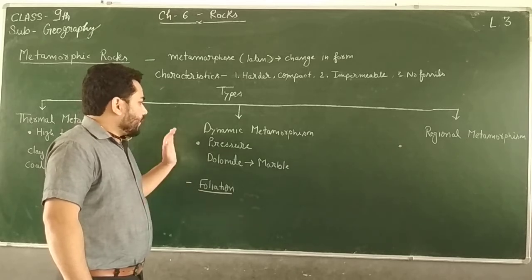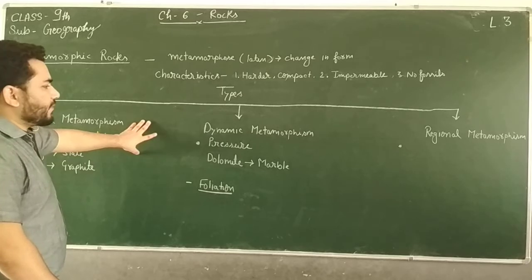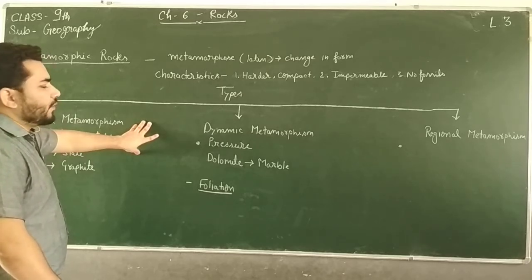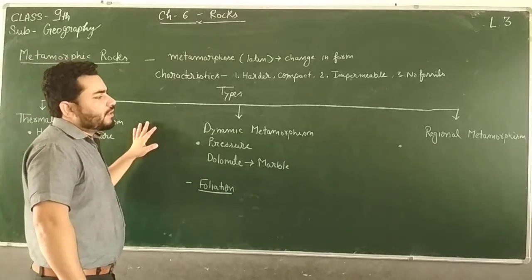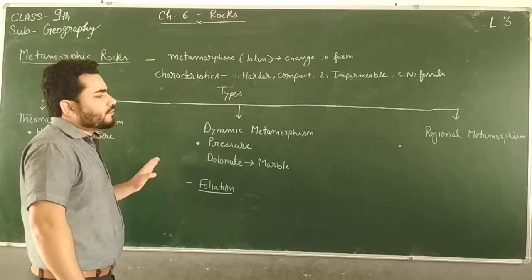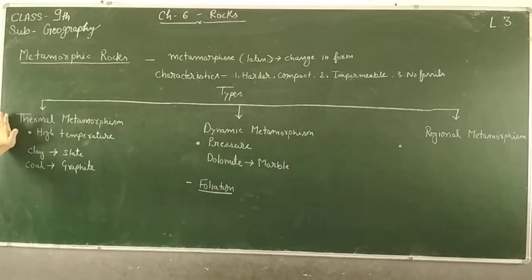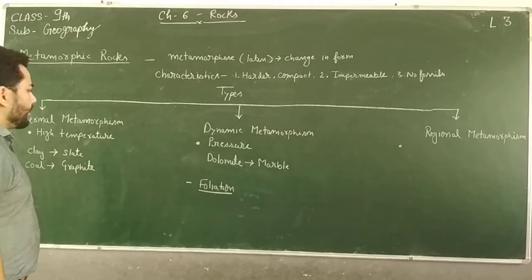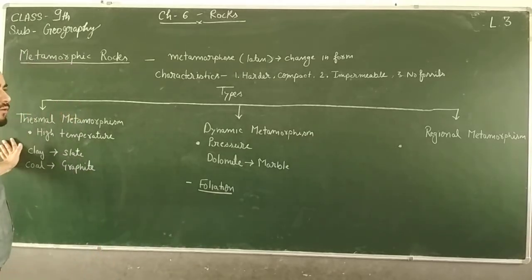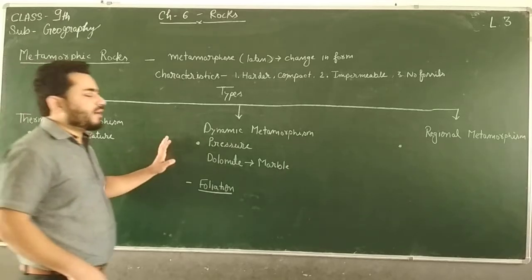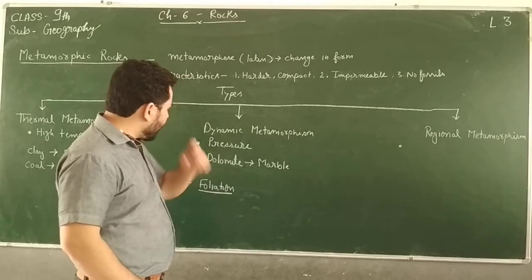Now we have understood two types of metamorphism, which are basically taught at the school levels. But at university levels, regional metamorphism and contact metamorphism are taught. You should remember these two: thermal metamorphism and dynamic metamorphism. Thermal metamorphism takes place when an original rock undergoes high temperature. Dynamic metamorphism takes place when an original rock undergoes high pressure, for example dolomite and marble.